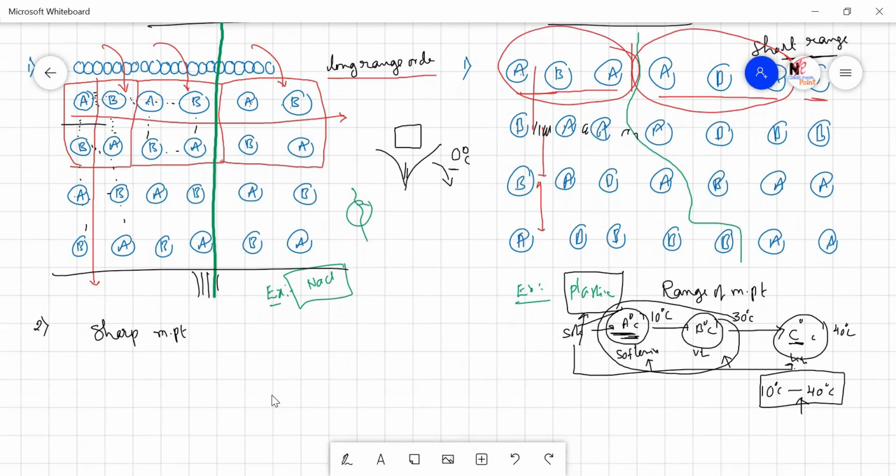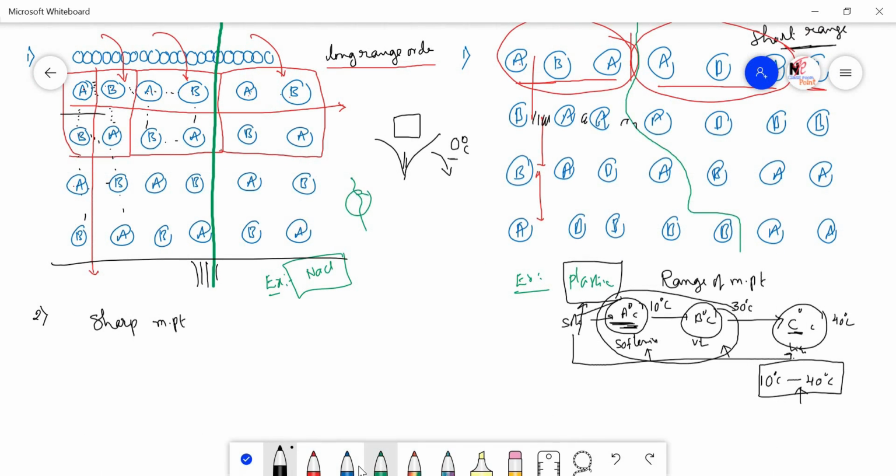And I am going to tell you one more important thing about both crystalline solids and amorphous solids. Crystalline solids show different types of physical properties along different directions. Means refractive index, conductance, or thermal properties, any type of thermal properties.